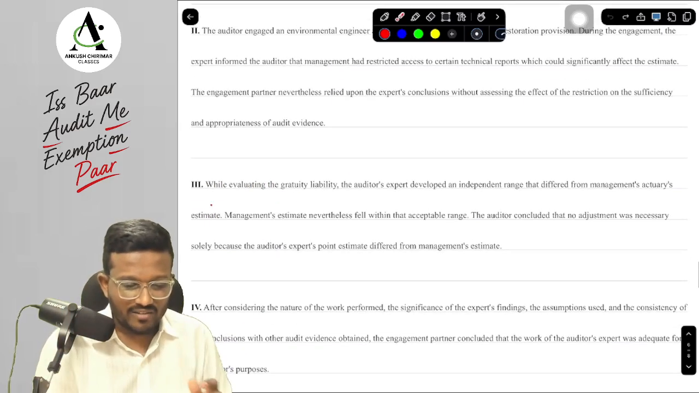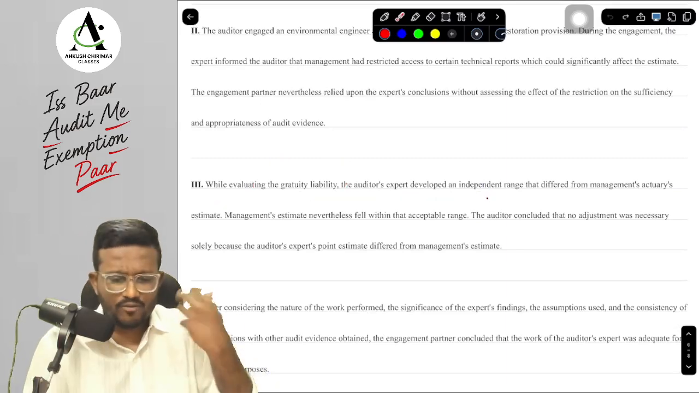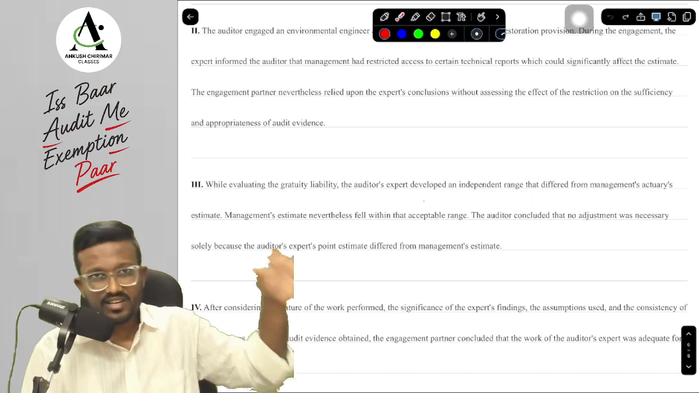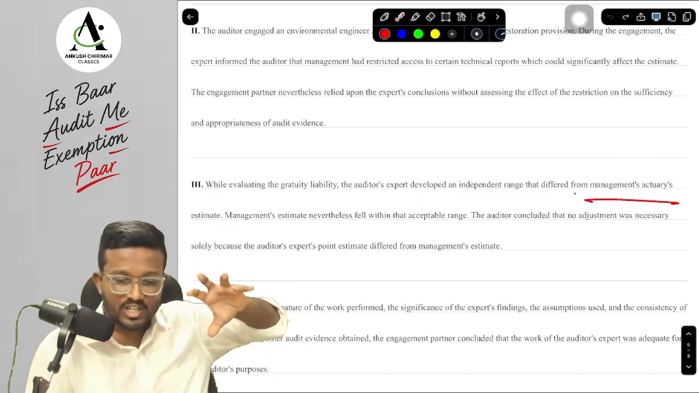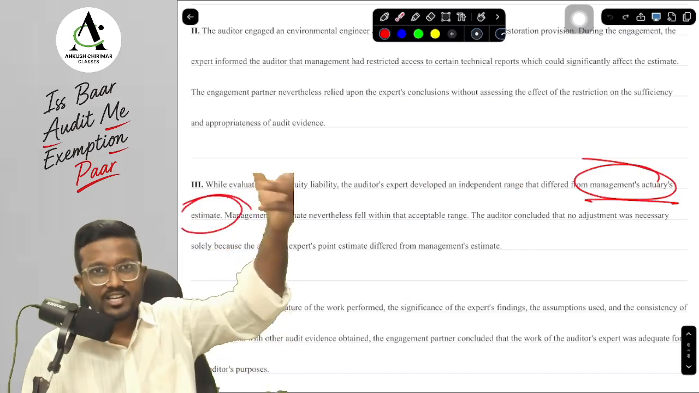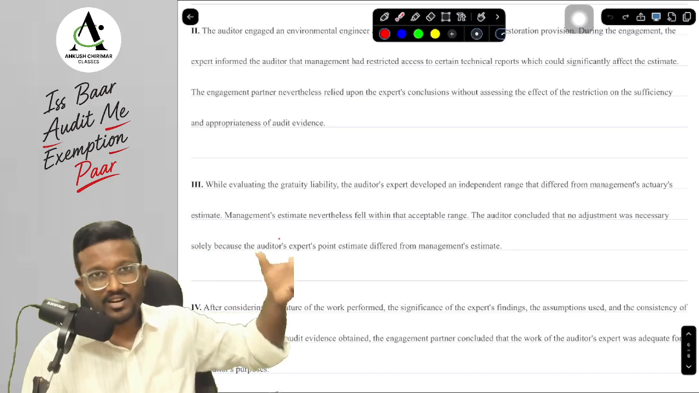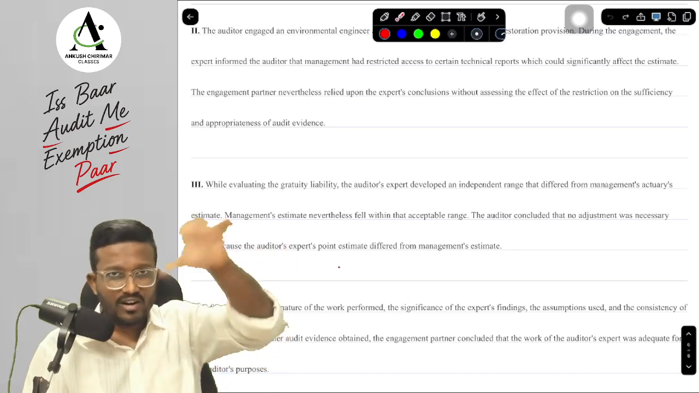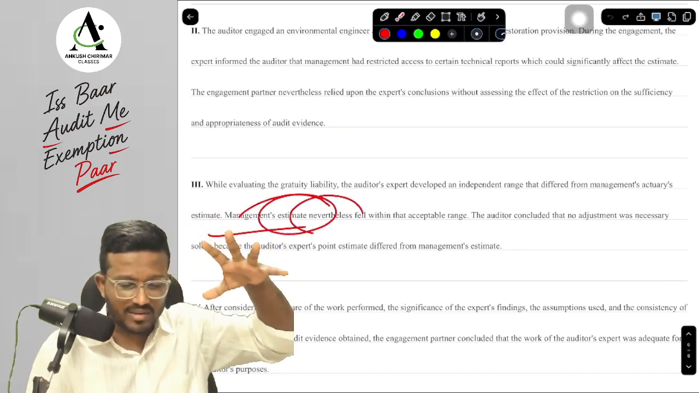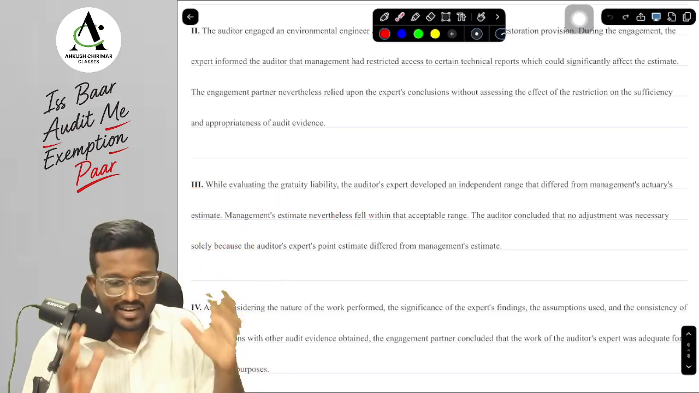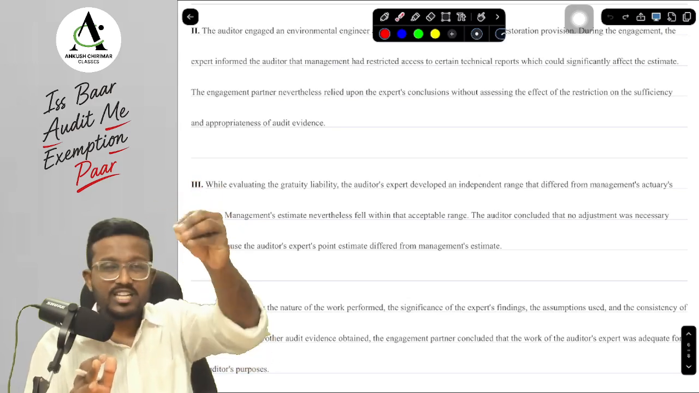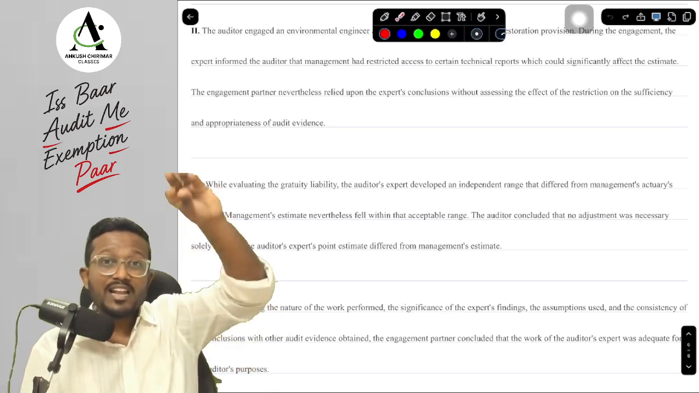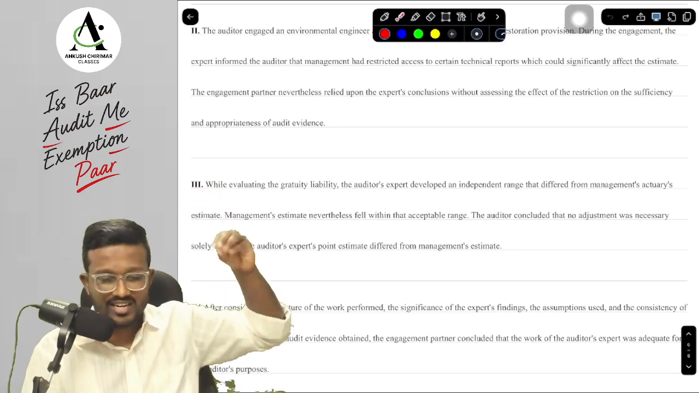Next, when we were evaluating the gratuity liability, we developed an independent range. The auditor's expert developed an independent range that differed from the management actuary's estimate. So the management actuary has made one estimate, and our expert has made an independent range, and they were very different. Now the management's estimate is falling within our acceptable range, but the management actuary's estimate is not falling within that acceptable range.